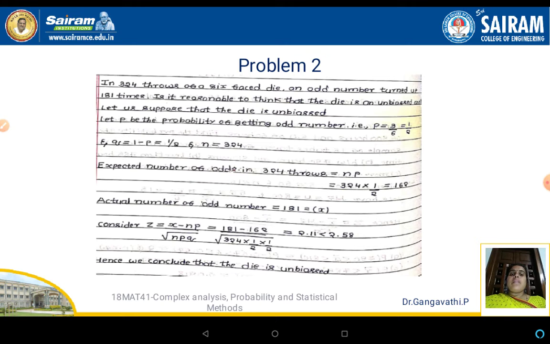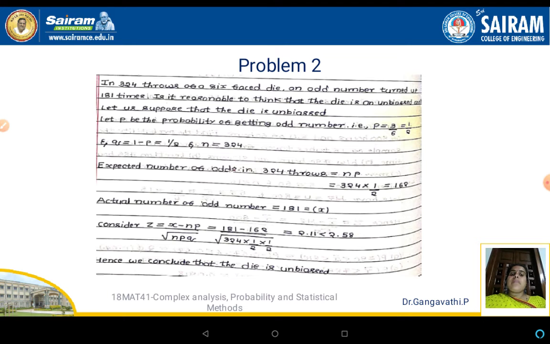So let P be the probability of getting an odd number. How many odd numbers are there out of 6 faces? 1, 3, 5. There are 3 odd numbers and 3 even numbers. So probability P is the number of odd numbers turning up, which is 3 divided by 6, equal to 1 by 2. Since P is equal to 1 by 2, Q will be equal to 1 minus P, which is again half. N here is the number of trials. The die has been thrown 324 times, so N is equal to 324.